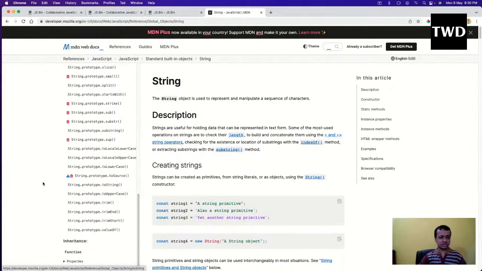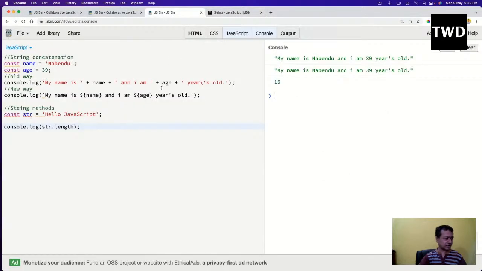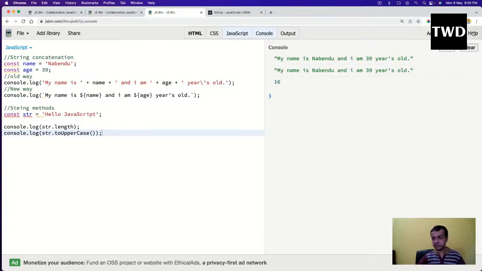Similar things are there in other programming languages also. Console.log and str.toUpperCase will change everything to uppercase.